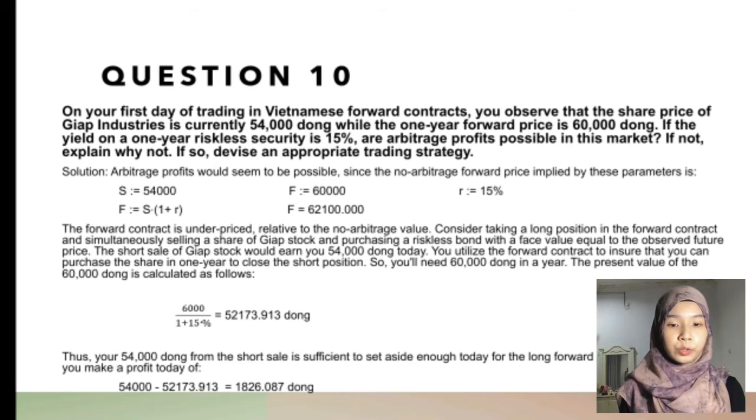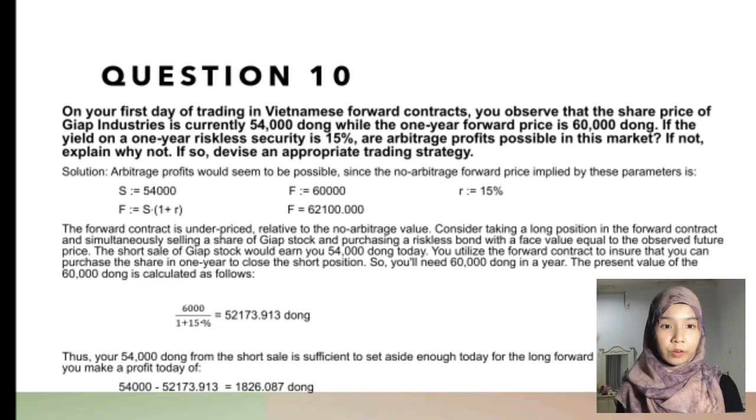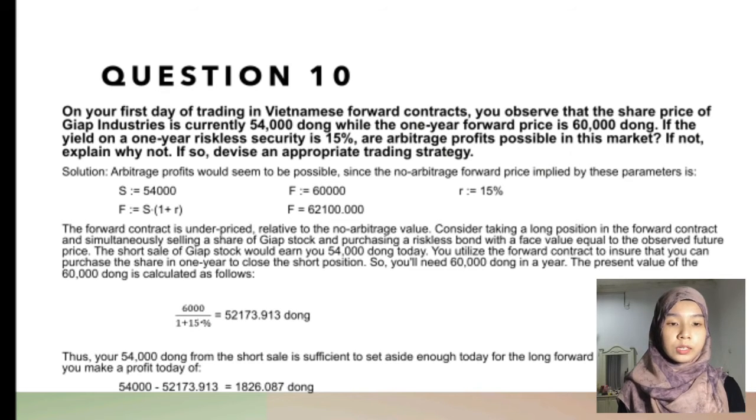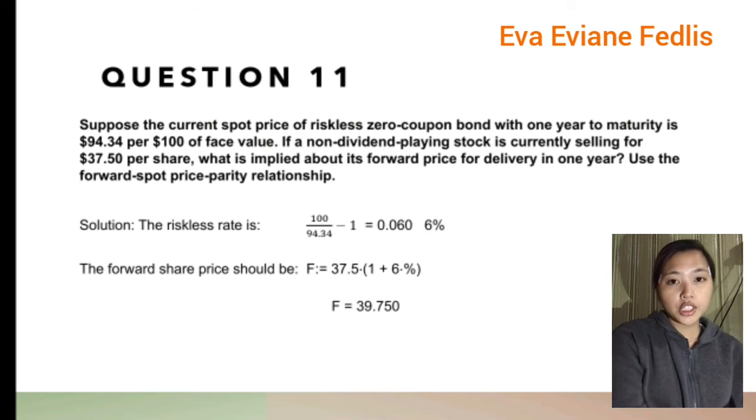By using the formula shown, we will get F equal to 62,100. So the next step is you need to calculate the present value of 60,000 dong, and you get the answer, which is 52,173.913 dong. Thus, your 54,000 dong from the short sale is sufficient to set aside enough today for the long forward position in a year, and you make a profit today of 1,826.087 dong, as follows.